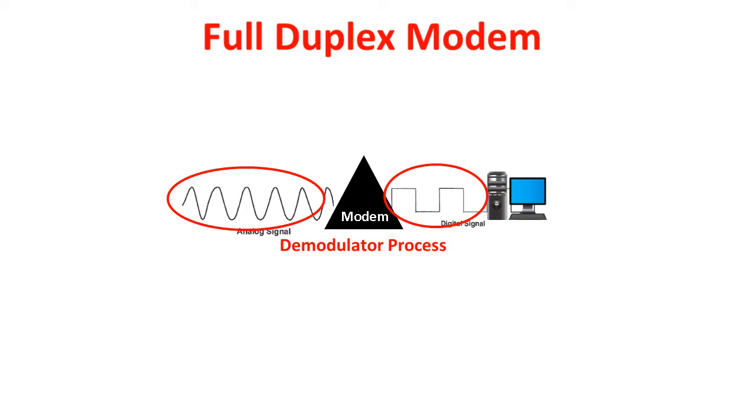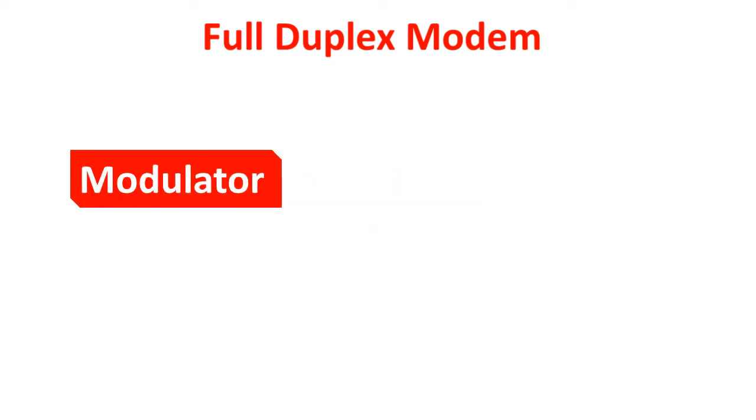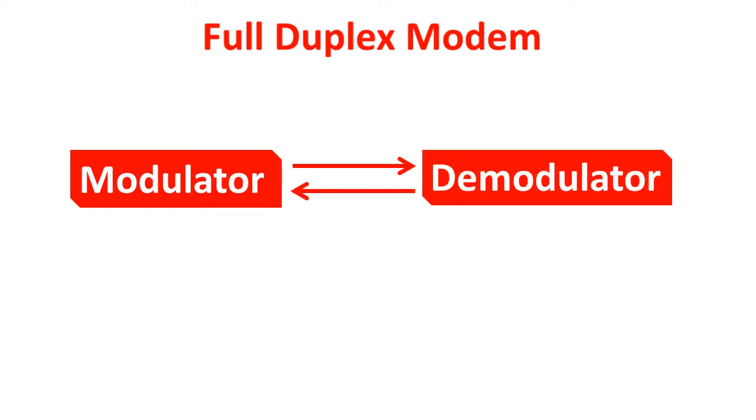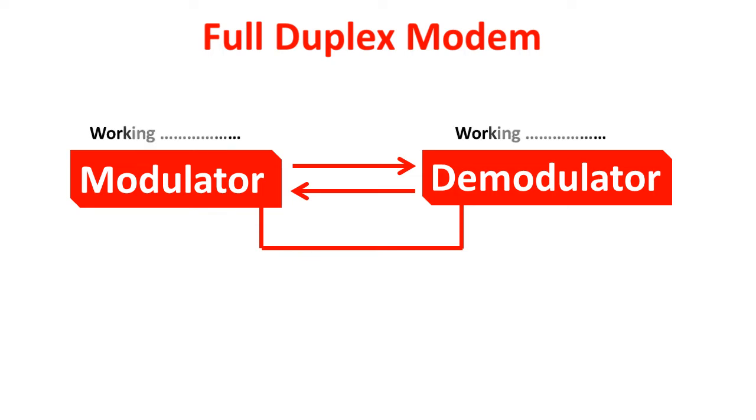Therefore, the full duplex modem can work with both modulator and demodulator, same as in the half duplex modem. That is why it supports two-way conversation, but it performs both processes simultaneously at the same time, unlike the half duplex modem, where the other process has to wait unless the current operation is fully completed.